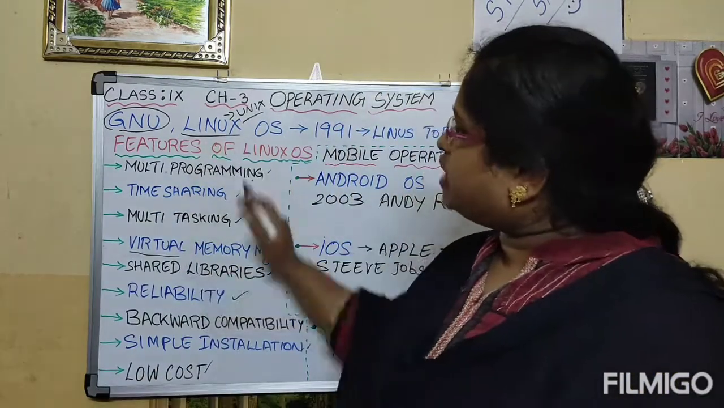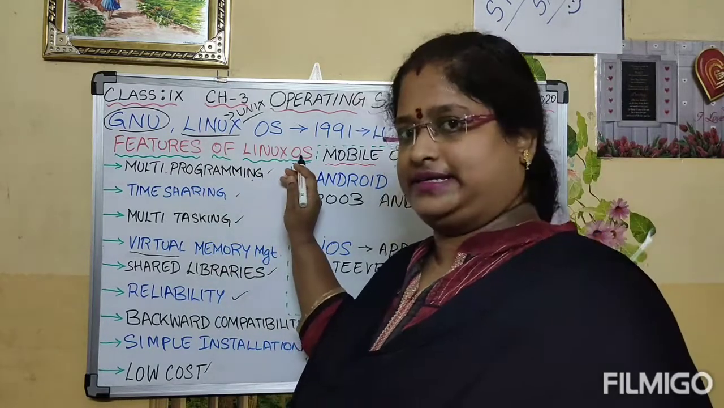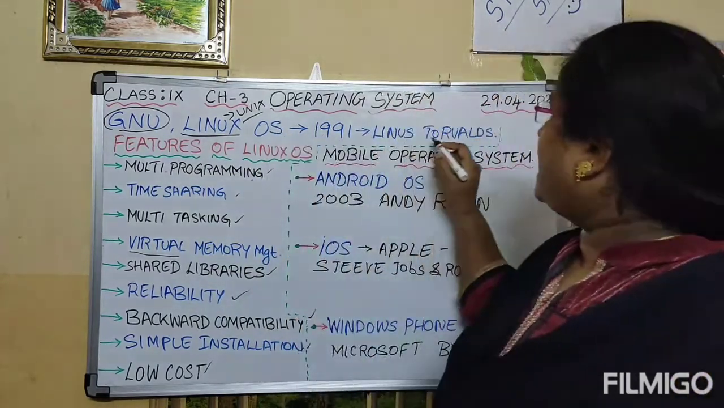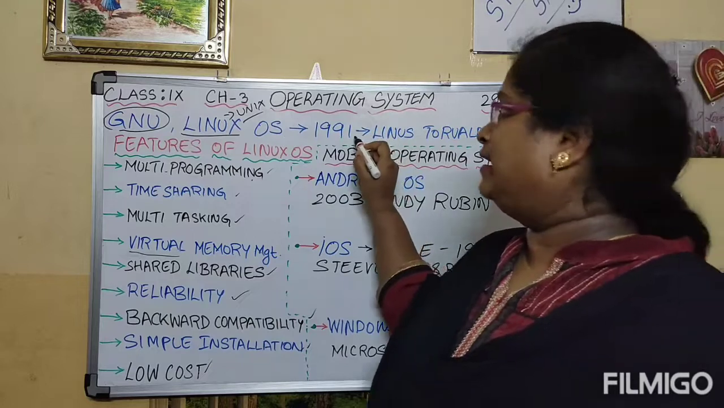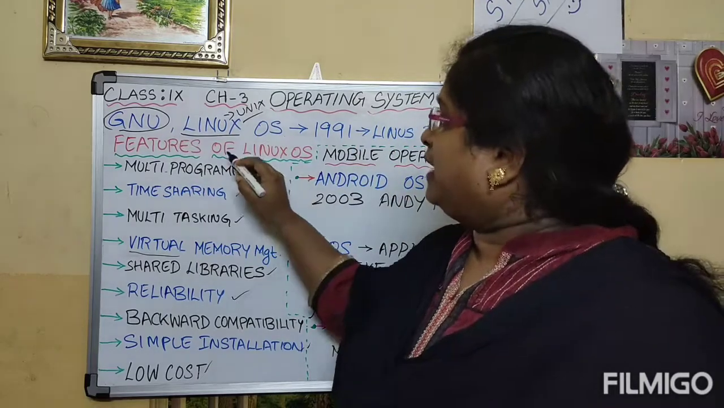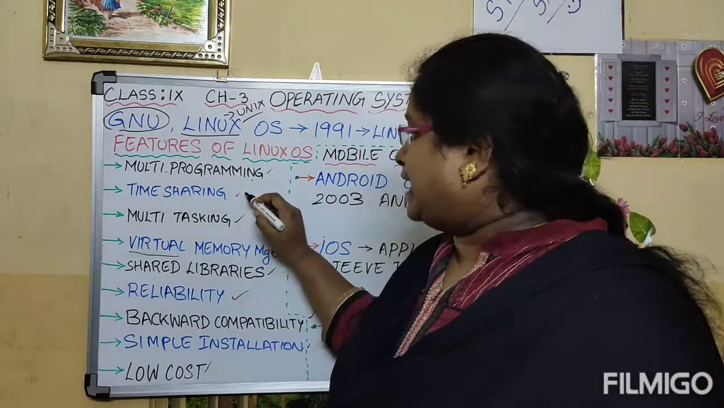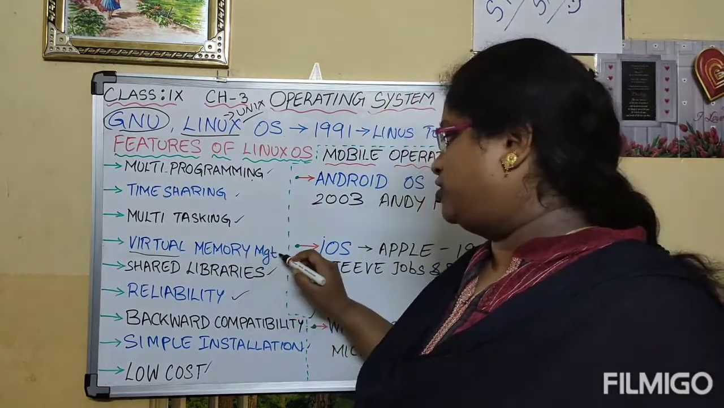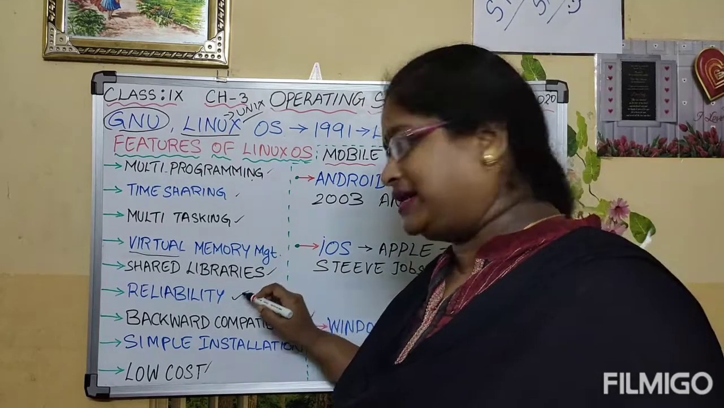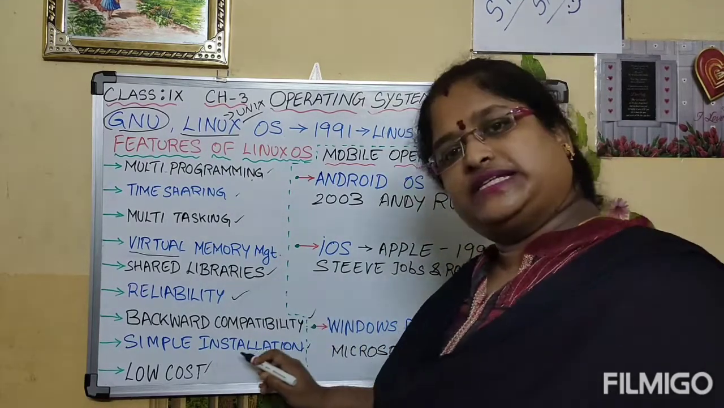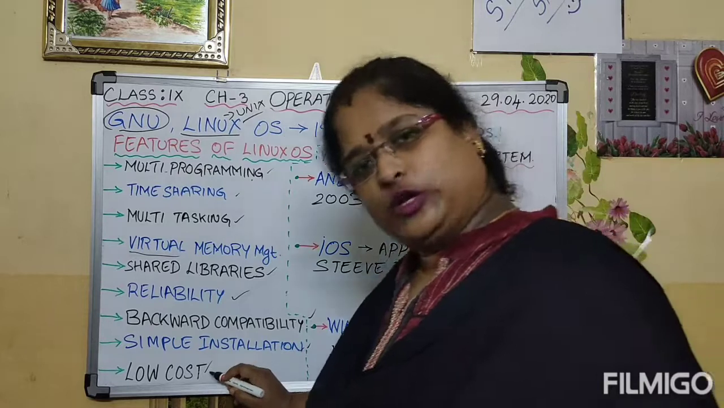I hope you all understood about the features of Linux operating system. Linux was developed by Linus Torvalds in the year 1991. These are the features of Linux operating system: multi-programming, time sharing, multitasking, virtual memory management, shared libraries, reliability, backward compatibility, simple installation and low cost.